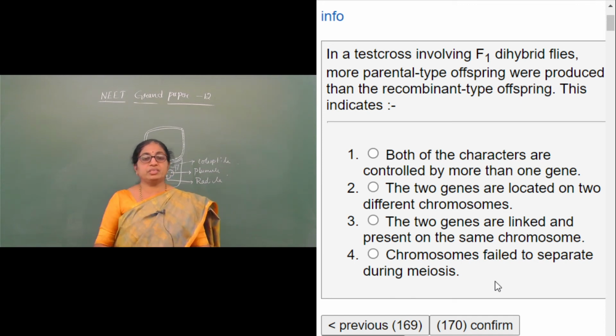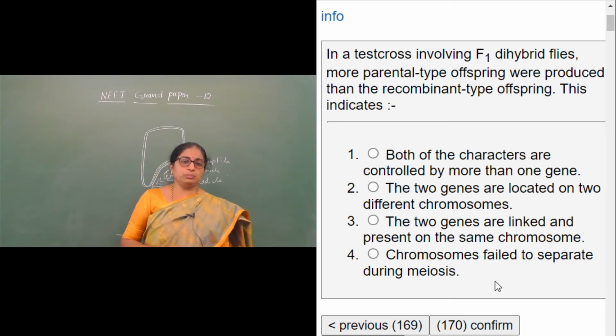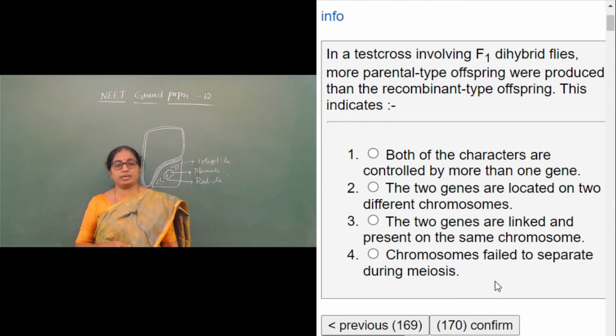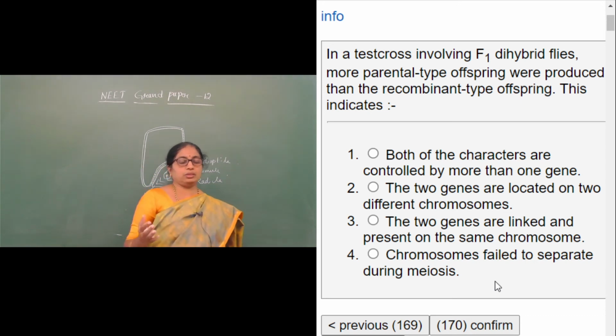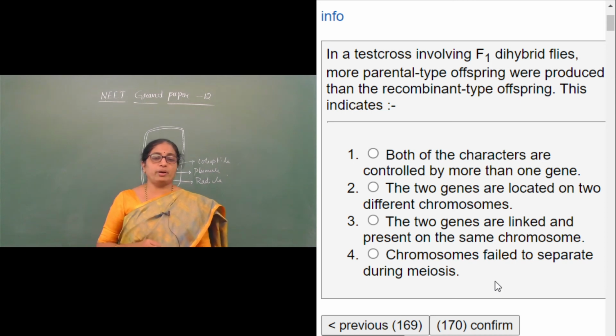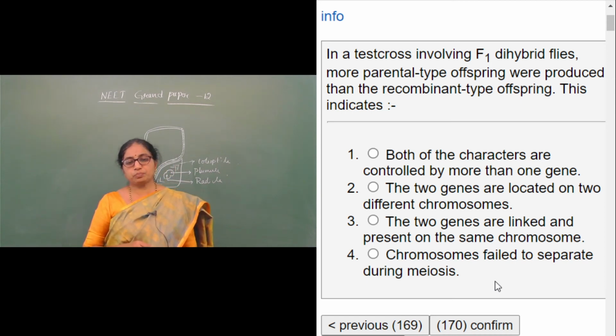Remember it is a test cross, where the F1 dihybrid is crossed with the recessive parent. So this indicates, looking at the four options, first: both of the characters are controlled by more than one gene.